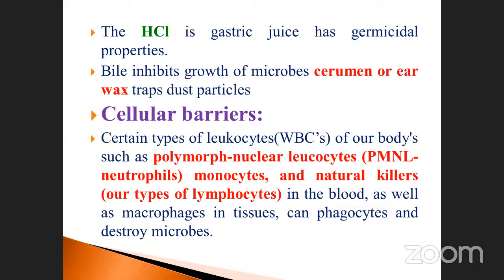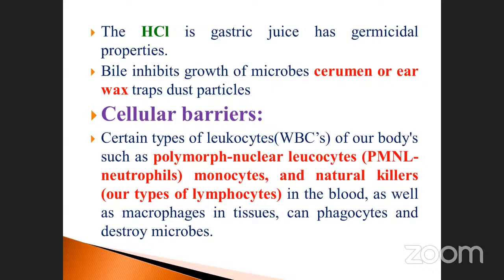Cellular means cells are involved in the eradication of microorganisms. Taking examples, neutrophils act as antibacterial agents. Eosinophils and basophils, each one has specific functions: removal and eradication of microorganisms. They will not allow the microorganism in, and they also produce antigens against the pathogen.